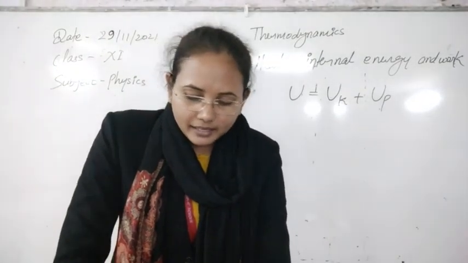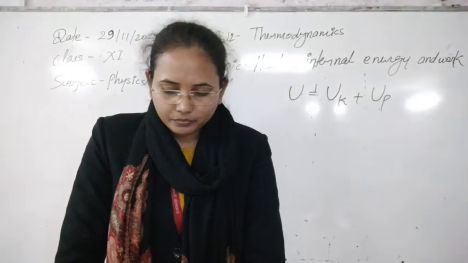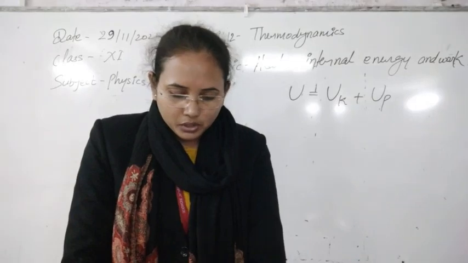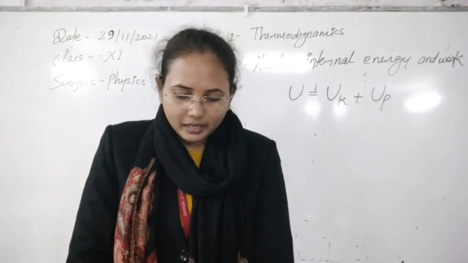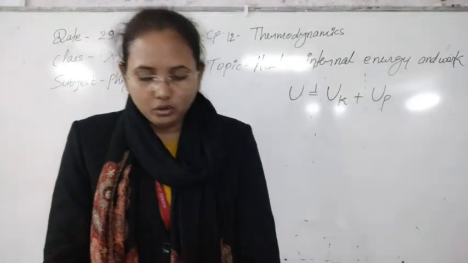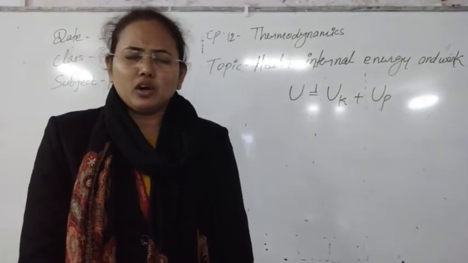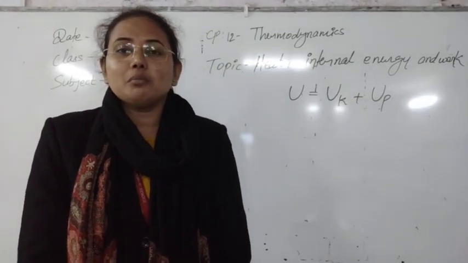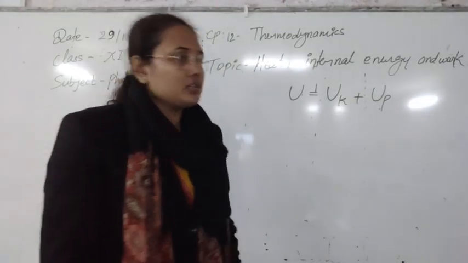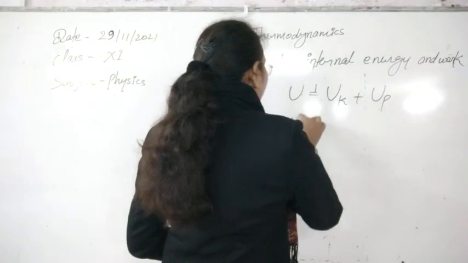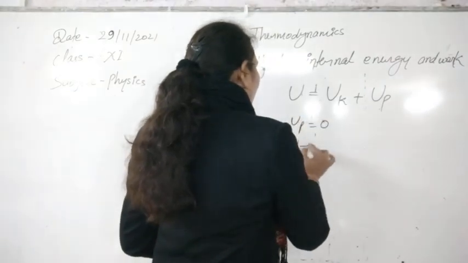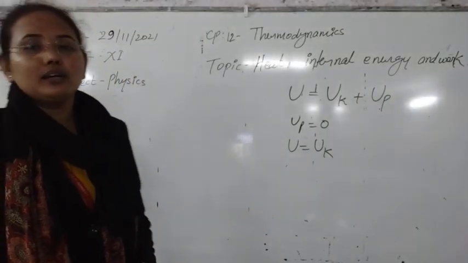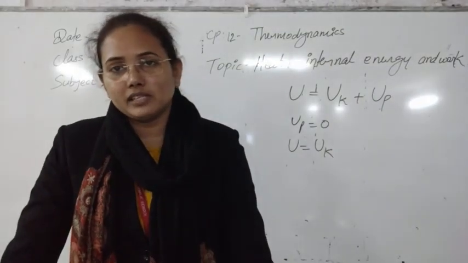For an ideal gas or perfect gas, we assume that intermolecular forces are 0. So there will be no configuration of the system, because all the molecules in a perfect gas are always in motion. Potential energy will not be possessed by them, so this will be 0. The whole internal energy in a perfect gas or ideal gas is only due to kinetic energy, and the system is always in motion.